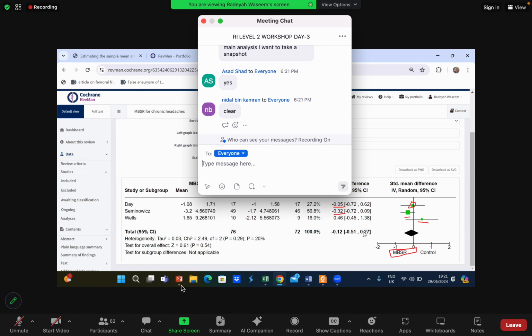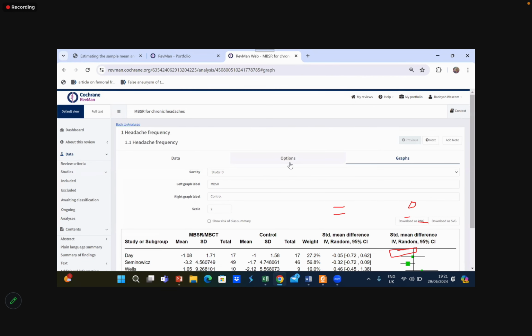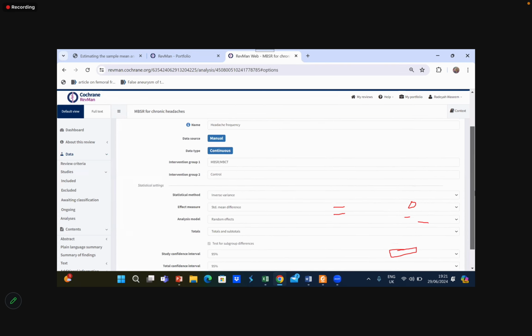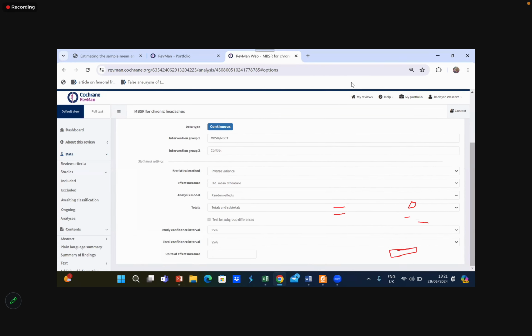Can you please open the options for meta-analysis? I want to take a snapshot. Options from main analysis. Okay. If this is not clear to anyone, he or she can ask right now. There you go. These are the options for the main analysis.